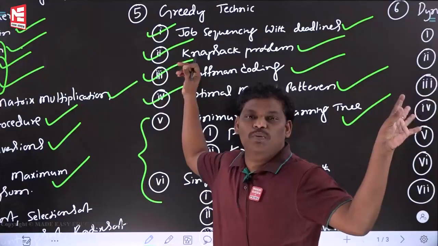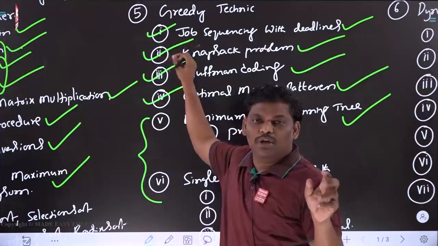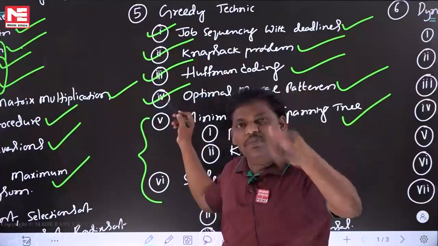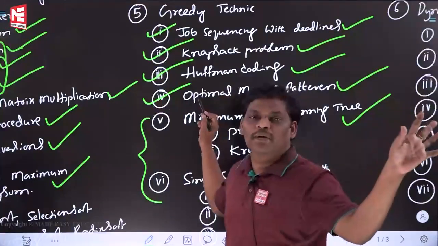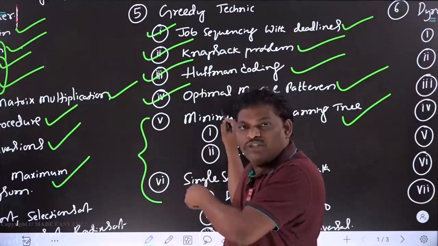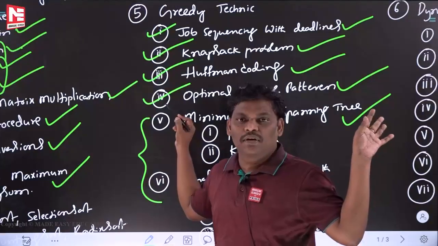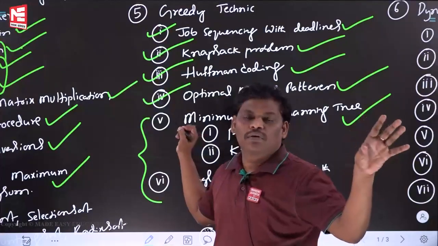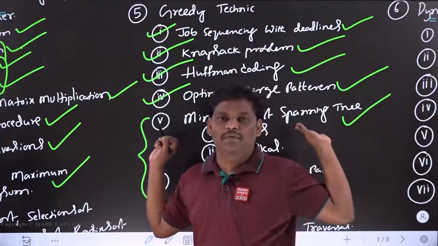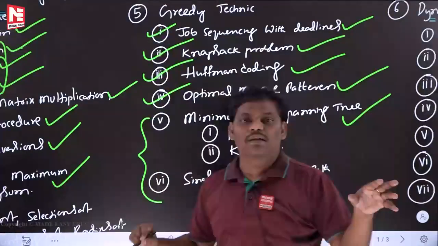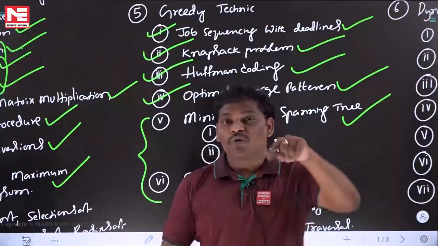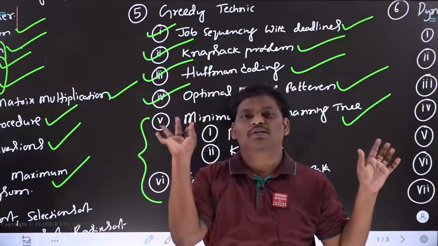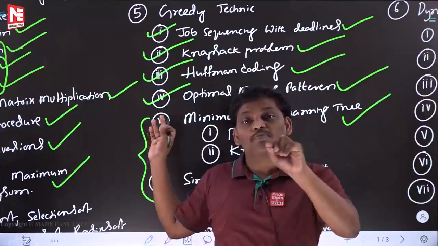Struggle as much as possible. If some topic is troubling you, assume the 5th topic is troubling you, spend as much time as possible. Take your friend's help. Read these, view these videos again and again. After completion of this, if you still have doubt, just Google it. On YouTube, type something like Prim's algorithm; you may see so many videos. But before going to those videos, please be comfortable with these videos. If one small confusion is there, try to clarify it here.